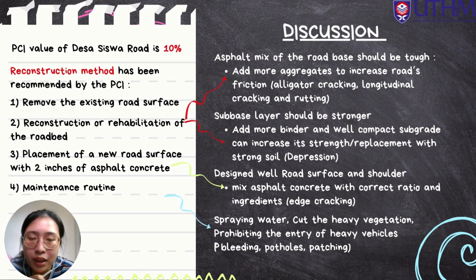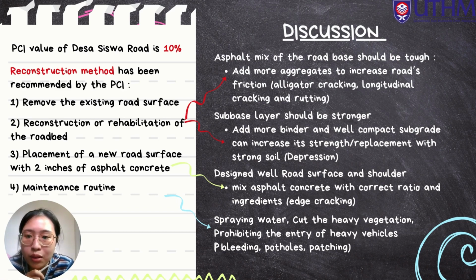Second, the sub-base layer should also be stronger, by adding more binder and well compacting the subgrade to increase its strength. If the soil does not reach the requirement, we have to replace it with new soil in order to prevent depressions. After that, we place a new road surface of 2 inches of asphalt concrete after we have reconstructed the whole road bed. During this stage, we have to design the road surface and also the shoulder well, to make sure that the asphalt concrete is mixed in the correct ratio and ingredients to avoid edge cracking.